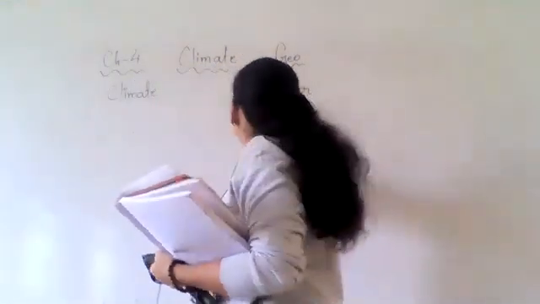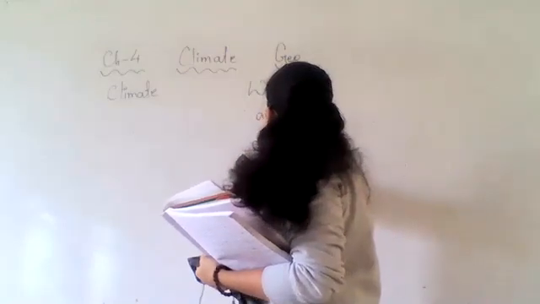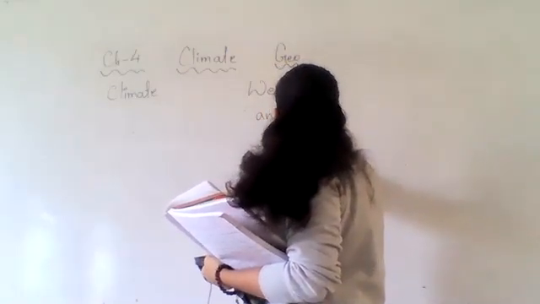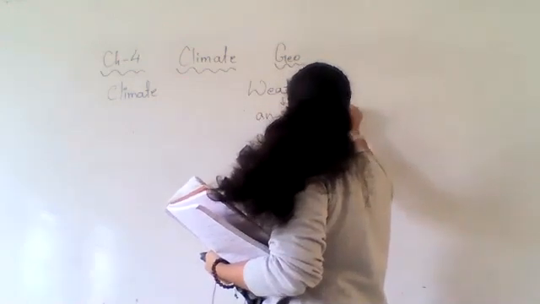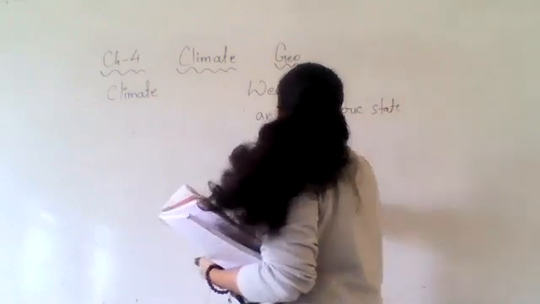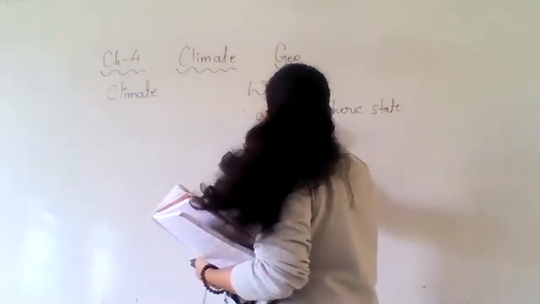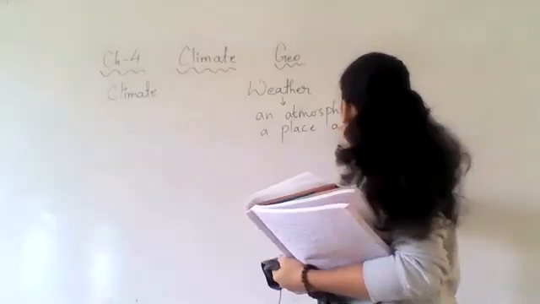When we say weather, it is an atmospheric state of a place at a certain time. Okay?